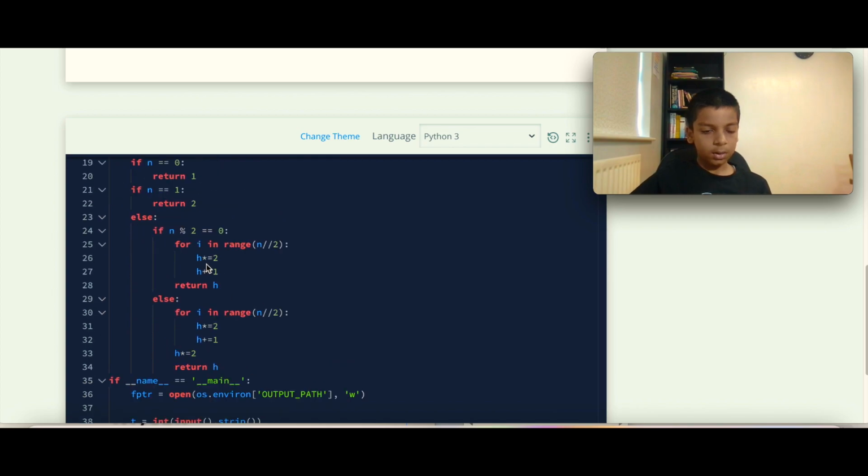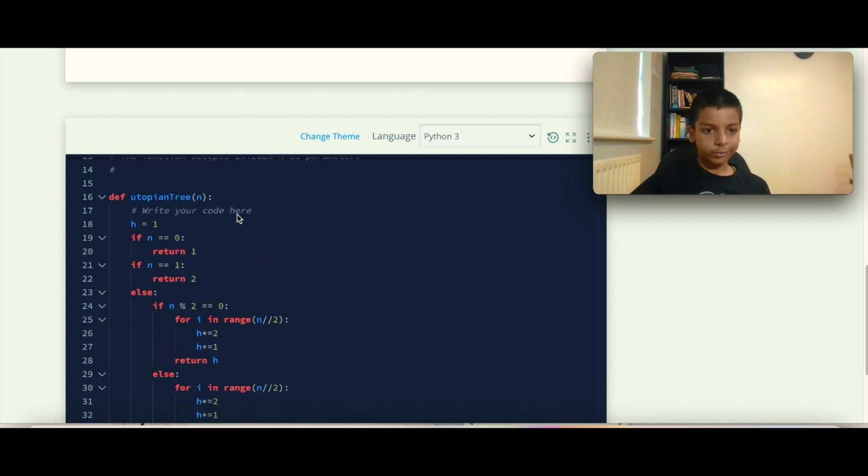So, how I solved this problem was I first initialized a variable called h to 1, and then I checked if the number of cycles is 0, then I returned 1.